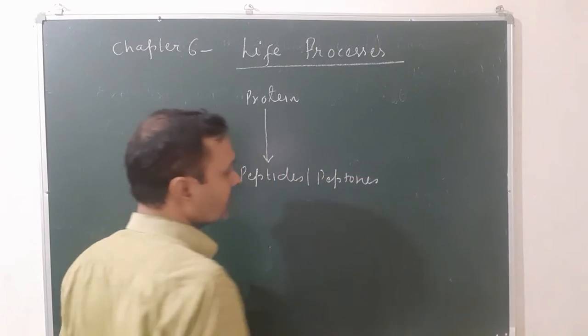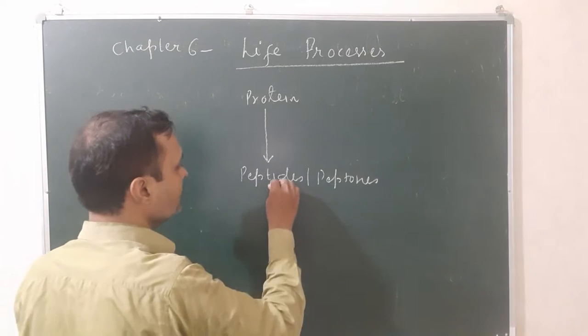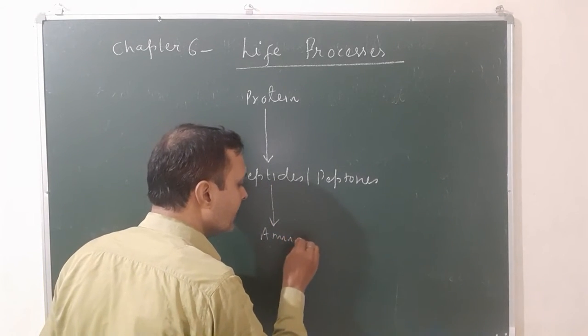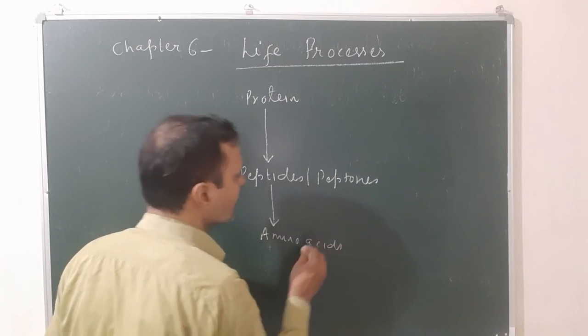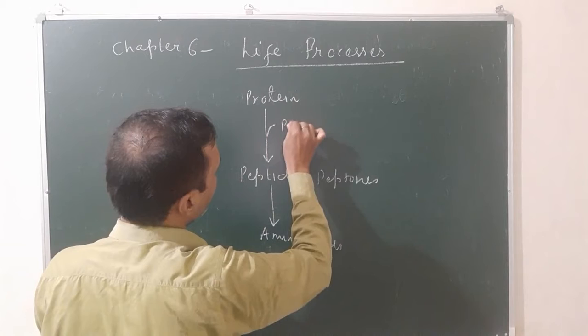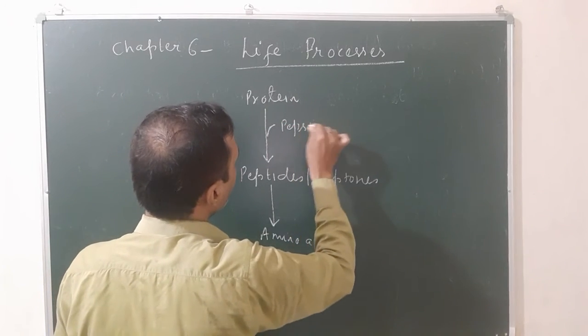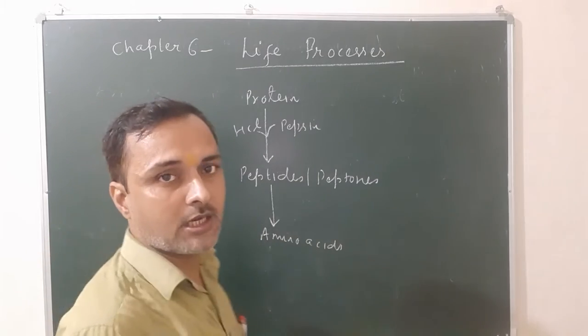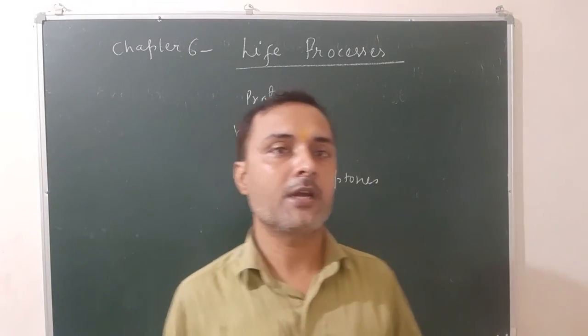This short chain of amino acids is further broken down into the basic unit of protein, that is the amino acids. Here protein changes into peptides under the action of pepsin and HCl. This pepsin and HCl help in the breakdown of proteins into short chains of amino acids, called peptides or peptones.